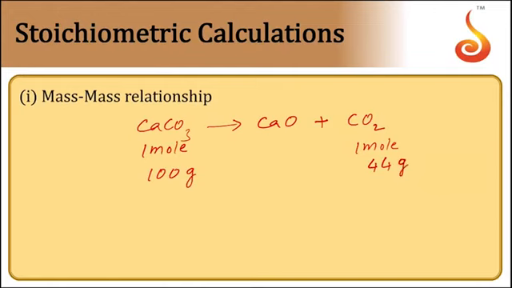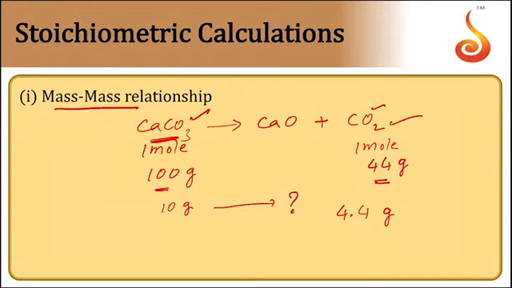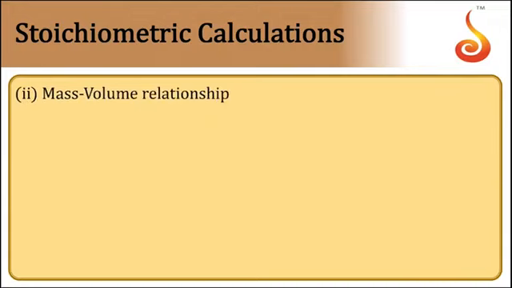Now from this we have a mass relation between the reactants and products. So they may ask us, 10 grams of CaCO3 gives us how much amount of carbon dioxide gas. On cross multiplication, we can get the answer as 4.4 grams. Such types of problems are dealt with in the mass relationship type. They are going to give us the mass of one of the components, and ask us the mass of the other component of the reaction.